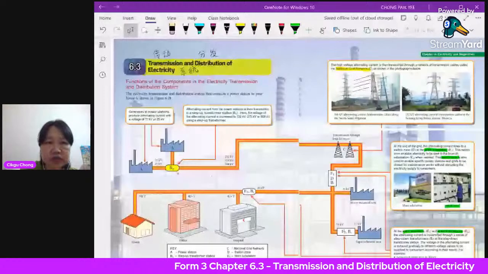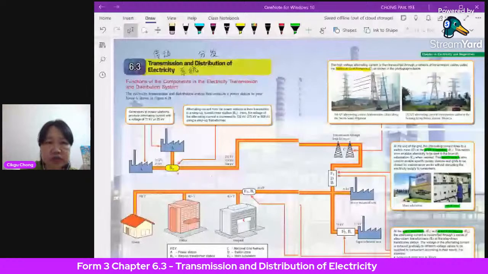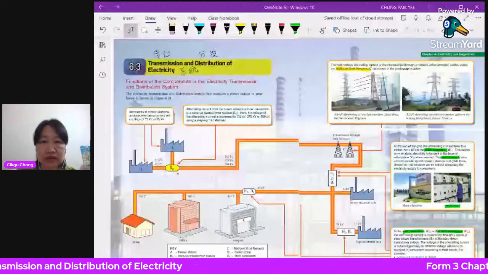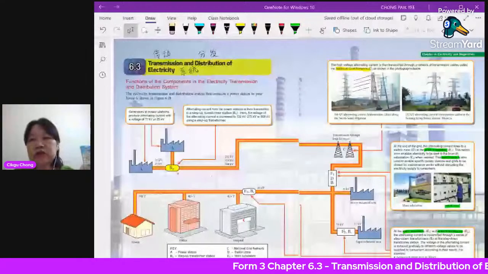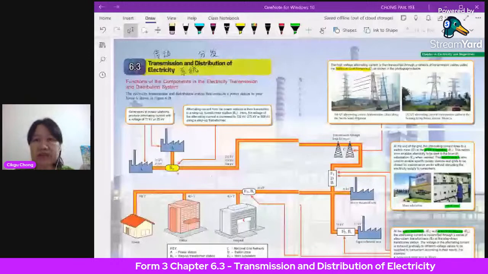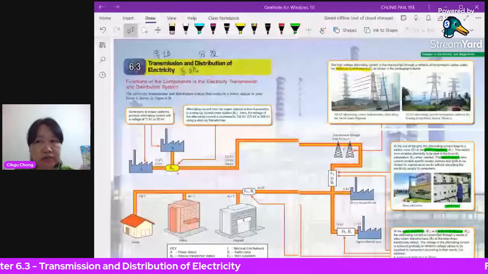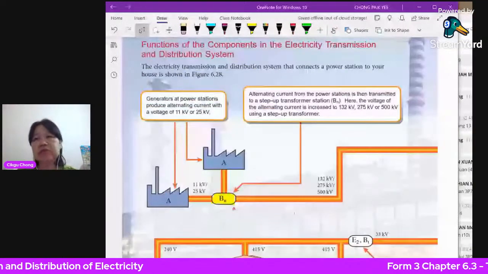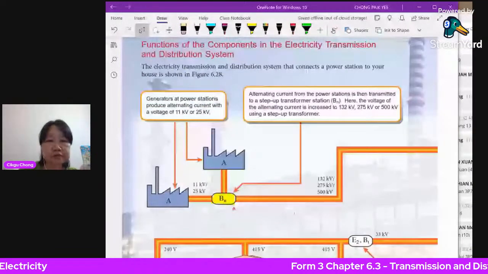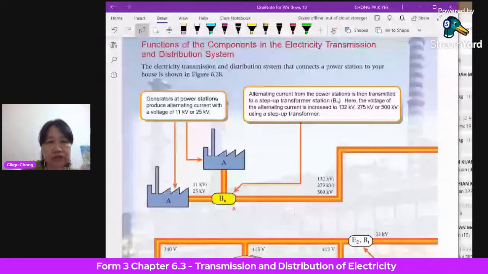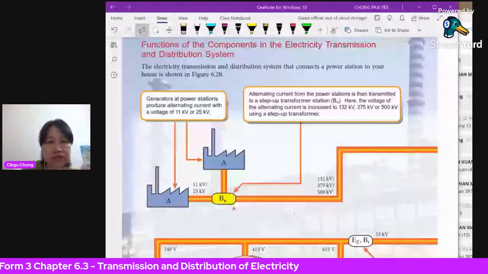First of all, let's look at where the electricity comes from. If you look at our previous lesson, you will know that all our electricity comes from the power station. In Malaysia, we normally use hydroelectric power stations at the dams. We also have other types of power station, the thermal power station, where we burn coal and so on. At the power station, this is the source of the electrical energy. All the electrical energy that we use in our homes comes from the power station.